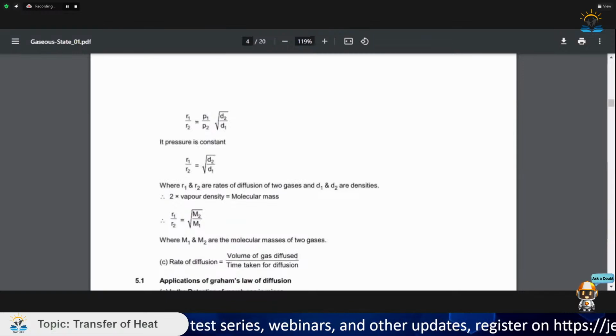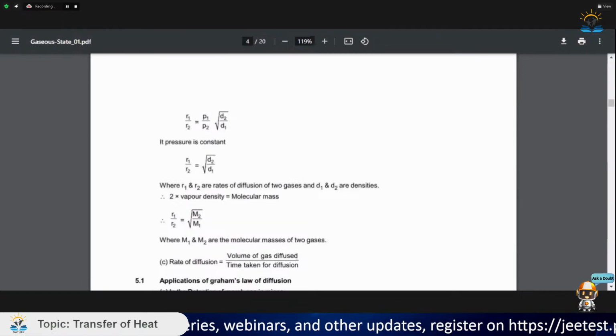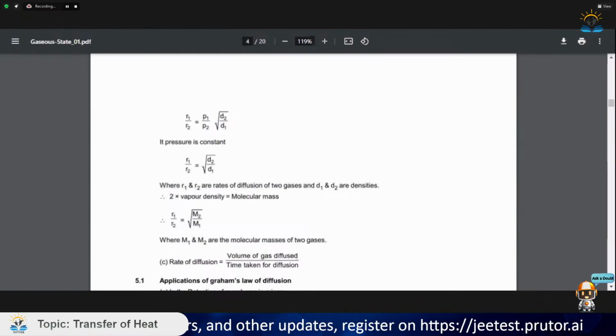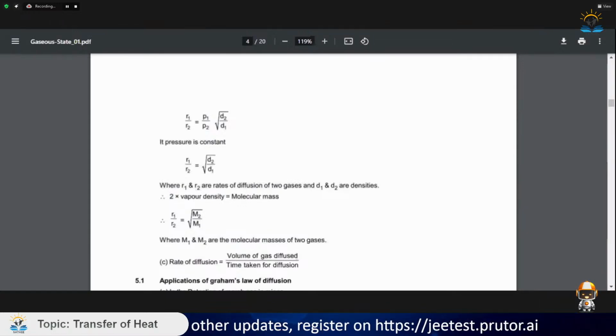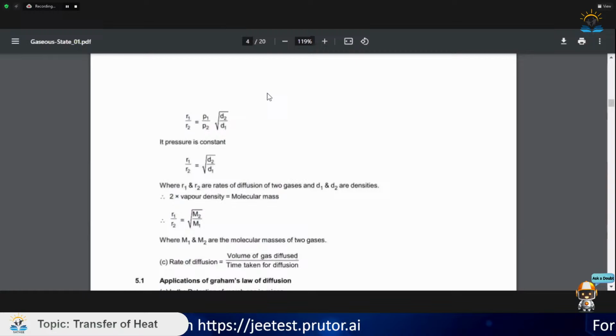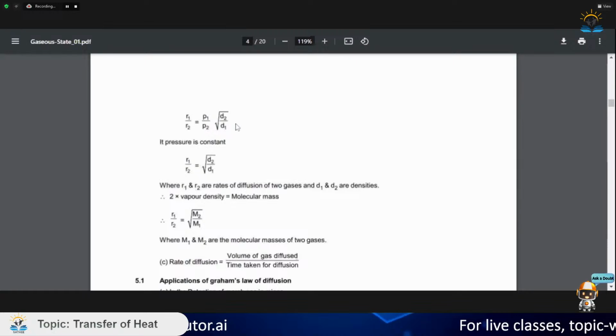The rate of diffusion of a gas is directly proportional to the partial pressure of the gas and inversely proportional to the root of the density of the gas. So suppose we say R is directly proportional to P and R is proportional to 1 by root D. So we get R is equal to K times P by root D.